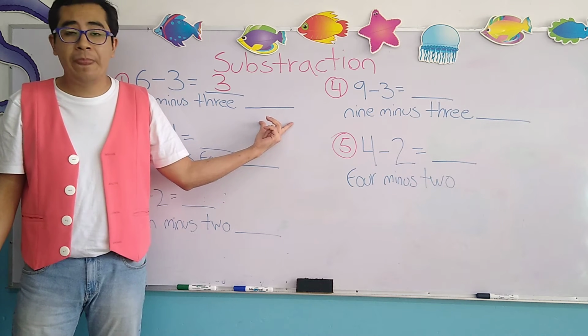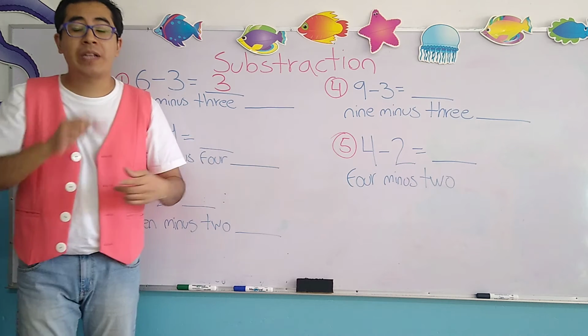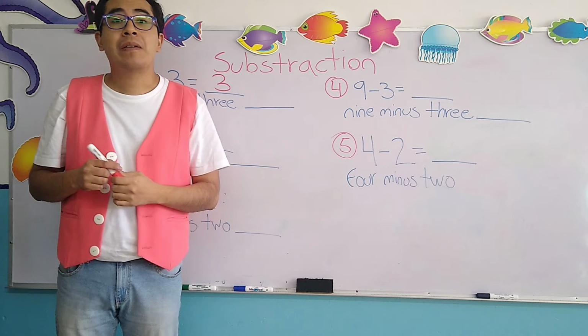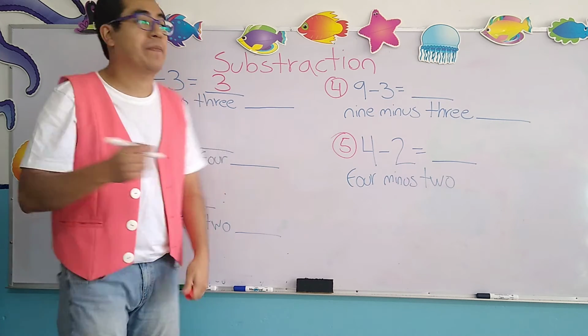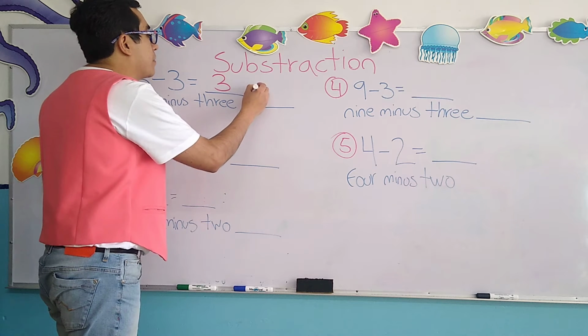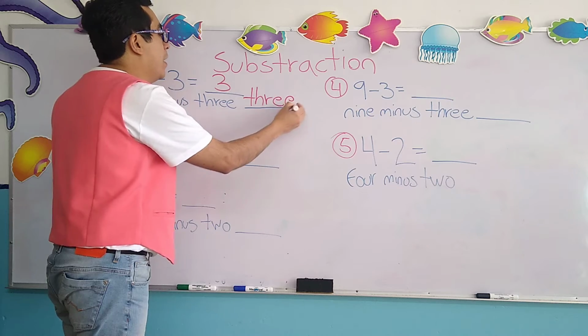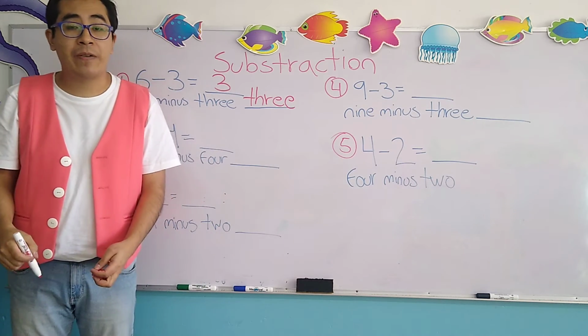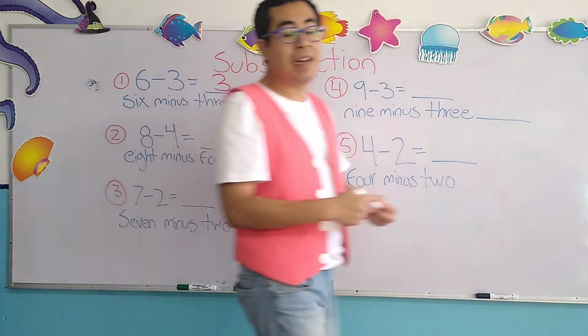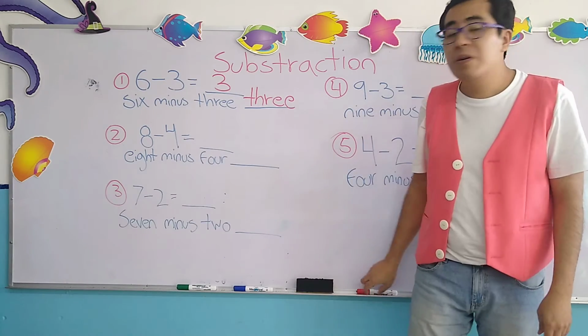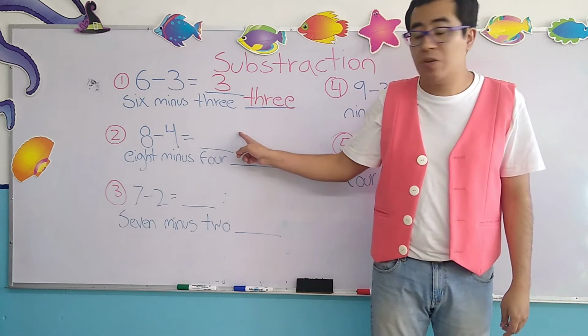In this case, number 3. So I'm going to tell you how to write number 3 with letters. T, H, R, E, and another E, number 3, okay? Very good, my children.